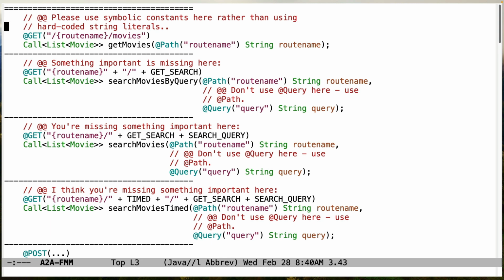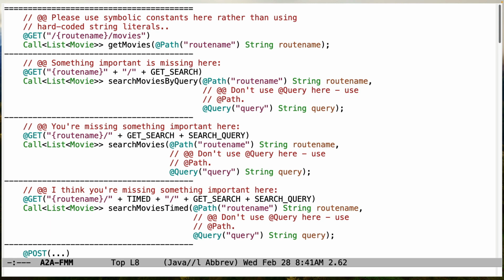So first thing, please make sure that you do not have string literals like this. It's probably okay to do something like that, although I would prefer to have a string literal for that. But don't be doing stuff like this. Instead, you want to do something like get movies or whatever the particular symbolic constant is that is in your constants.java file. So make sure that you do that. This is something that should be second nature by now because I really push on this a lot, not to have hard-coded string literals because it makes your code very brittle when you start making changes in the client and server side.